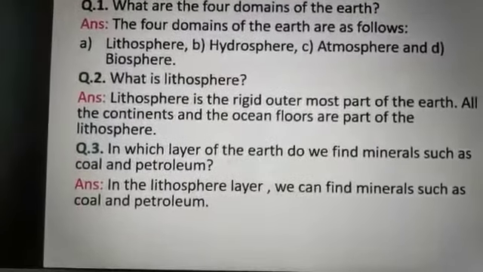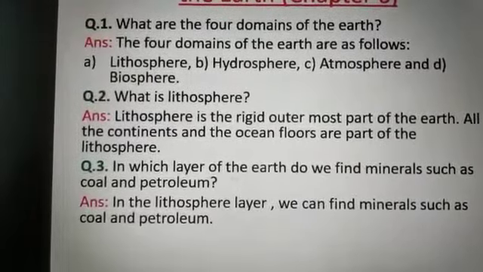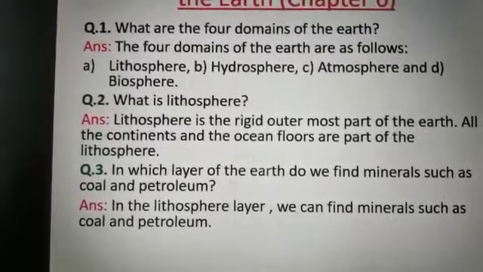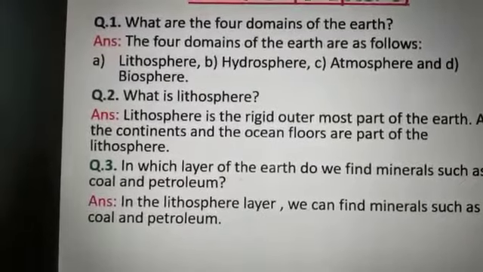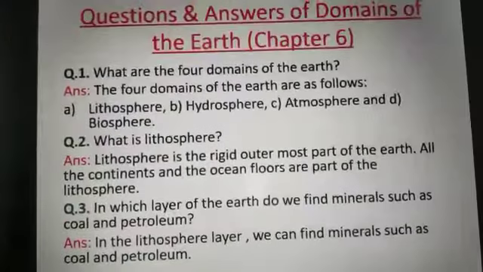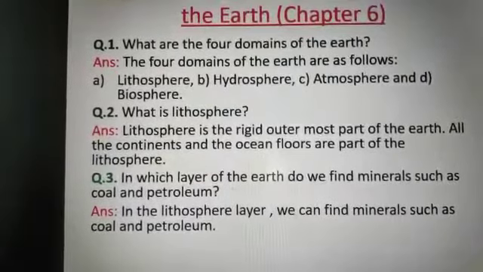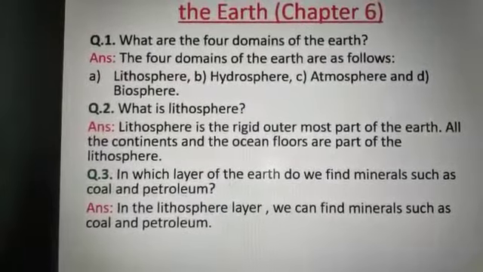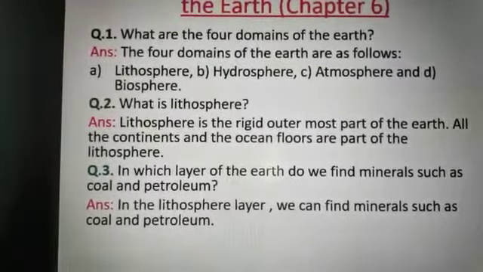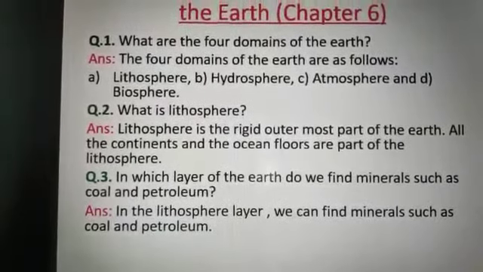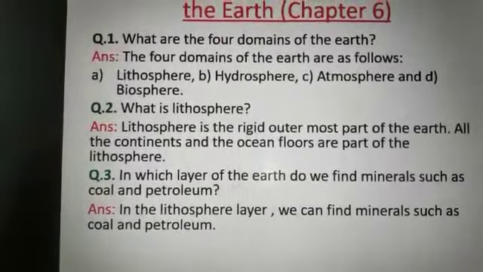Question number 3. In which layer of the earth do we find minerals such as coal and petroleum? Answer. In the lithosphere layer, we can find minerals such as coal and petroleum. It is known to you. It is the lithosphere where we can find minerals, coal, petroleum, etc.